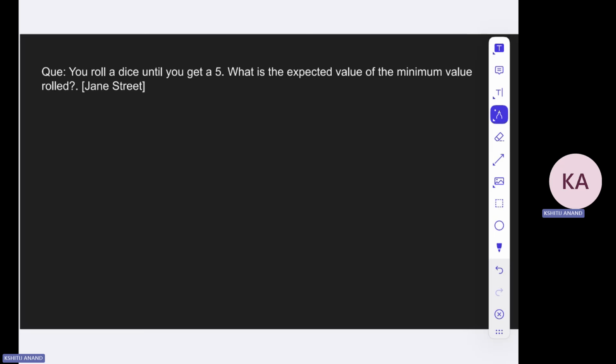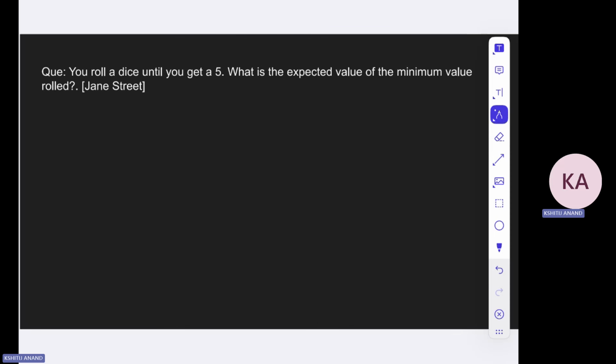Now this question is very much interesting. You roll a dice until you get a 5. What is the expected value of the minimum value rolled? Okay, so you roll a dice until you get a 5. So you will be rolling your dice until you get a 5. So what is the expected value of the minimum value rolled?